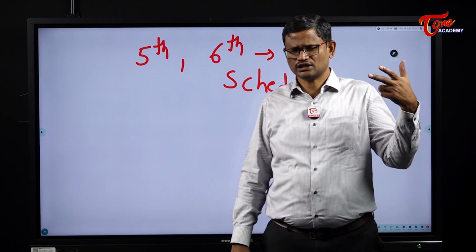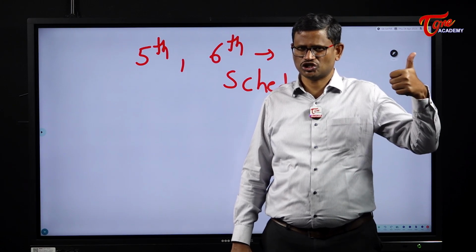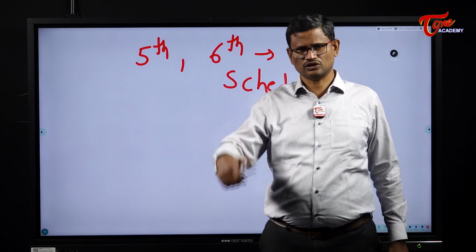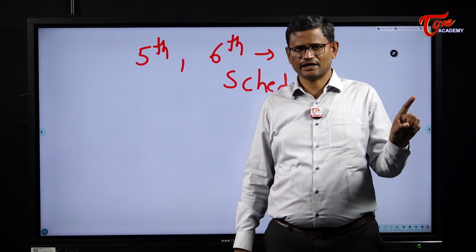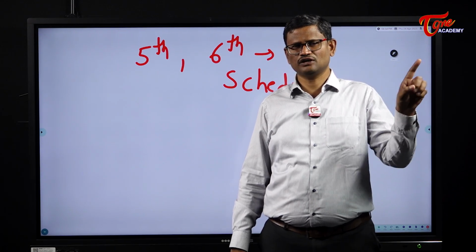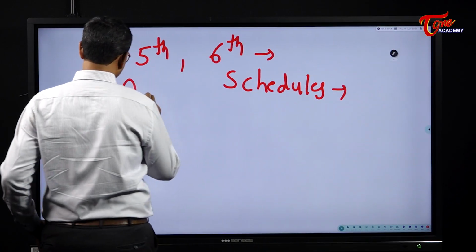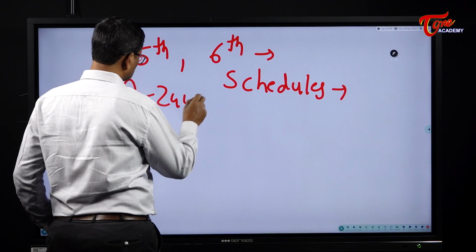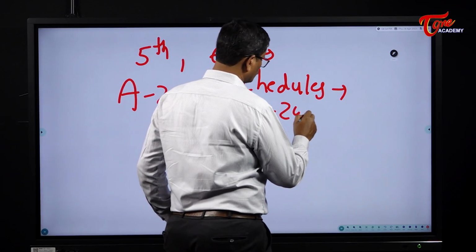So we have 2 kinds of areas inhabited by tribals. They are called 5th schedule areas and 6th schedule areas. Both the 5th schedule and the 6th schedule deal with tribals only. 5th schedule is under Article 244 Clause 1, 6th schedule under 244 Clause 2.